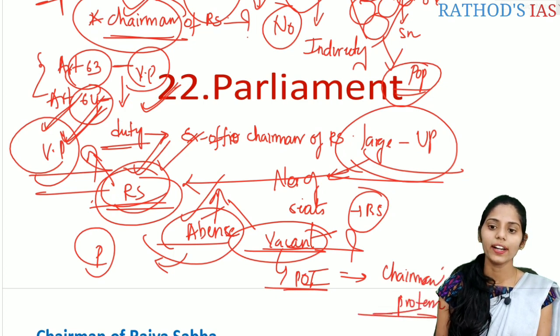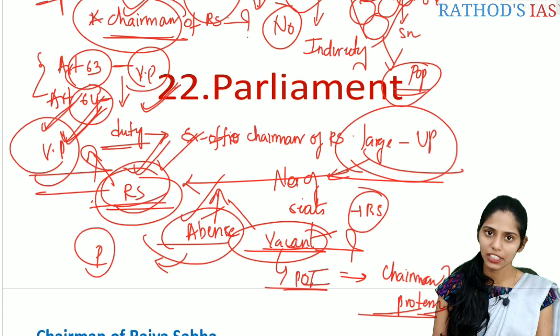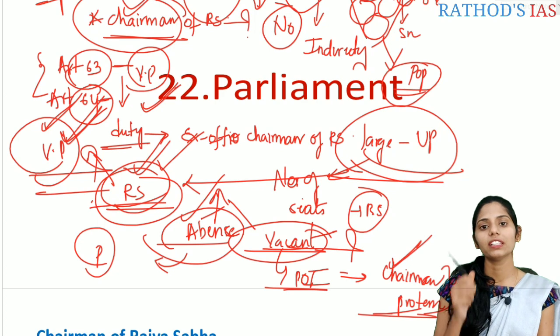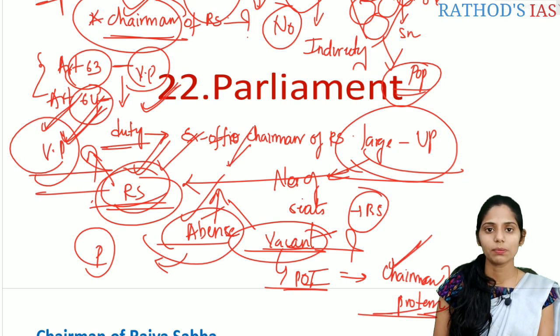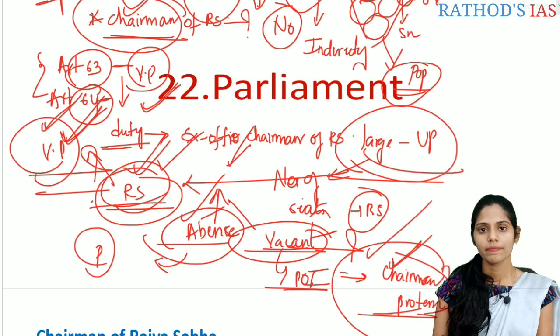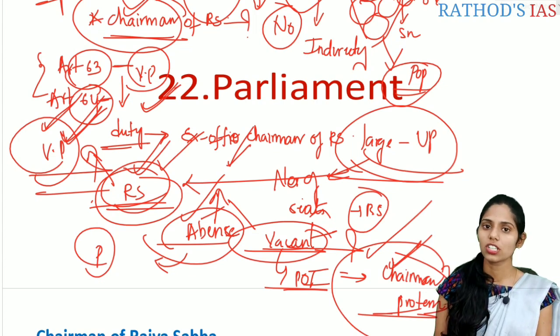Okay, we already studied about the Speaker Pro Tem. The Speaker Pro Tem will be elected after every general election, correct? But this Chairman Pro Tem will be elected only when there is a vacancy in the seat of the Vice President. So whenever there is a vacancy in the seat of the Vice President, only then does the Chairman Pro Tem come into existence. But in the case of the Speaker, it is a ritual. That means there will be a Speaker Pro Tem after every general election. So this is some of the introduction.